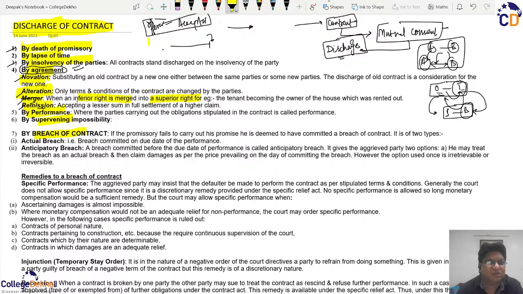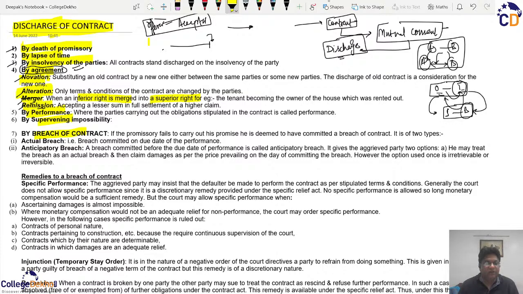But in novation, you don't just change certain clauses, you change the whole contract. Sometimes if you change a few clauses, the basic essence of the contract will change, and hence, instead of going for alteration, the parties go for novation, where they replace the old contract with the new contract so that there is no confusion in the performance of the contract.